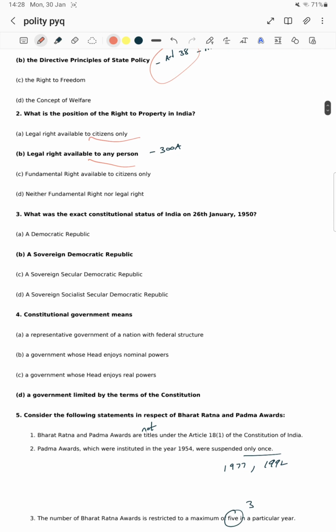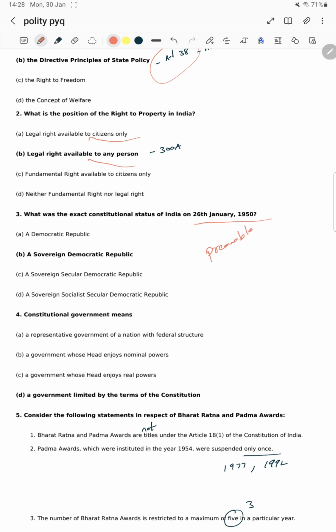What was the exact constitutional status of India on 26th Jan 1950? In the preamble itself, it has this. These questions are from the preamble. This year there is no question of preamble.